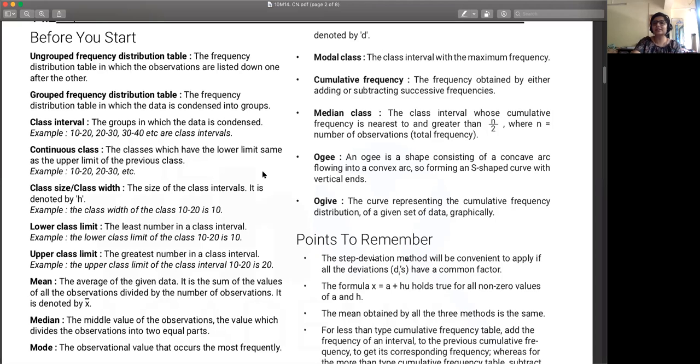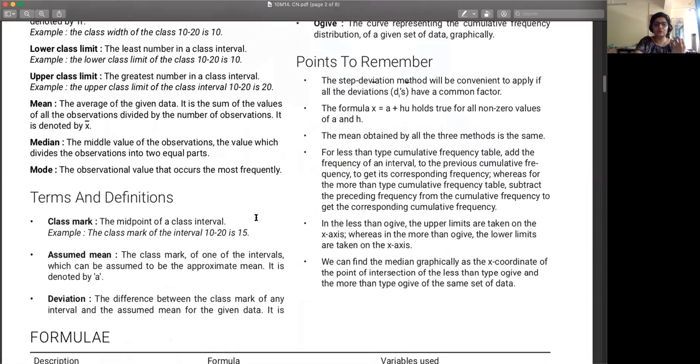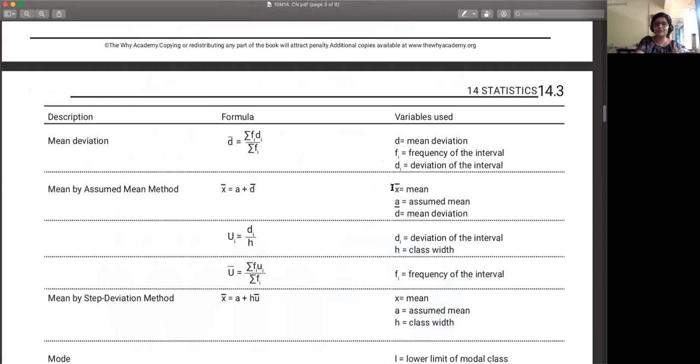From the data you are only going to get which interval has the maximum frequency. So you will get a hint that mode lies between say 140 to 150, depending on the given data, but which exact value it is, 142, 145, how are you going to find out? You have a specific formula for it.